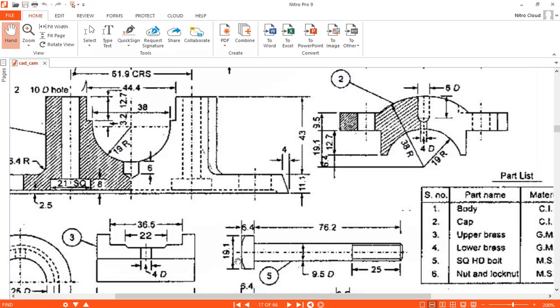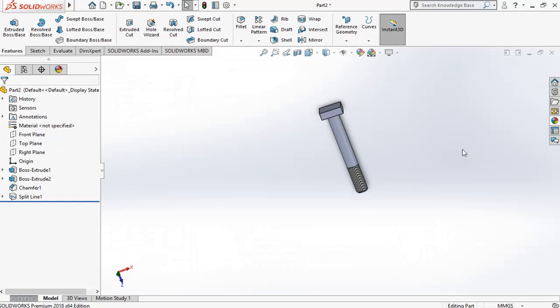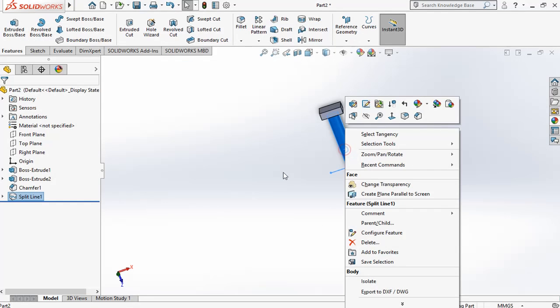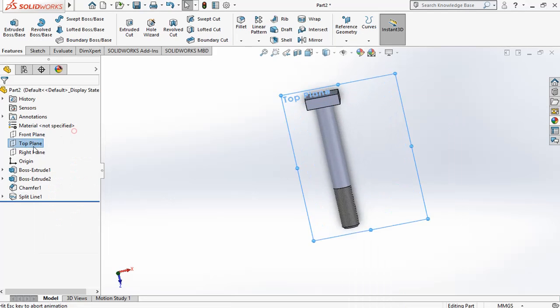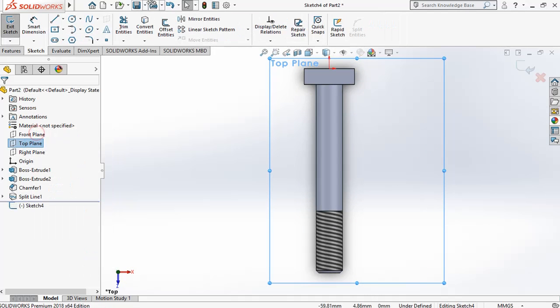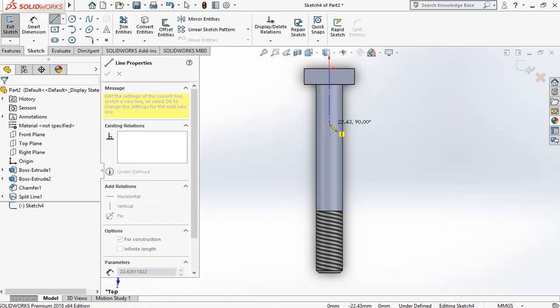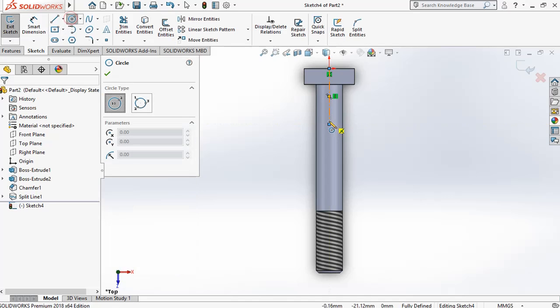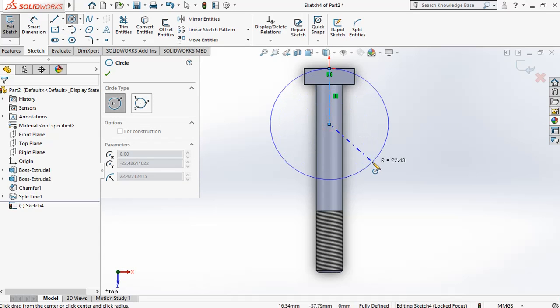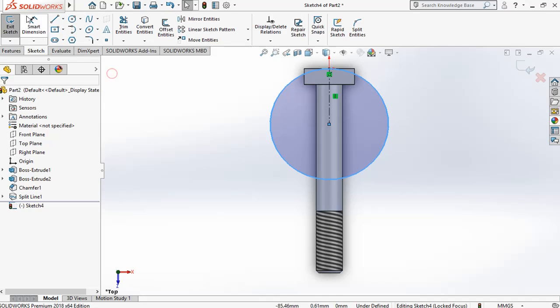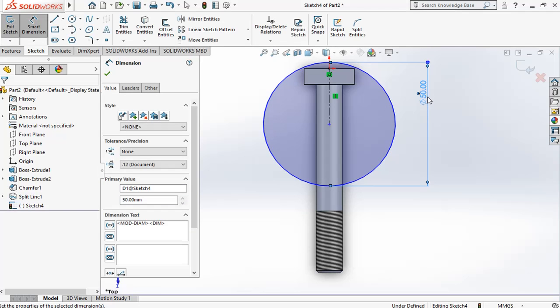Now we want to give some sort of surface here. Okay, draw some line from this end point, draw a circle and make it diameter 50.